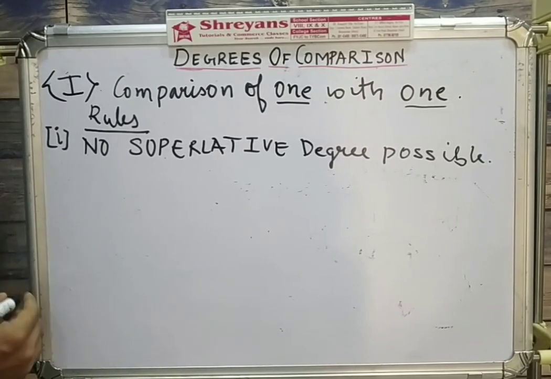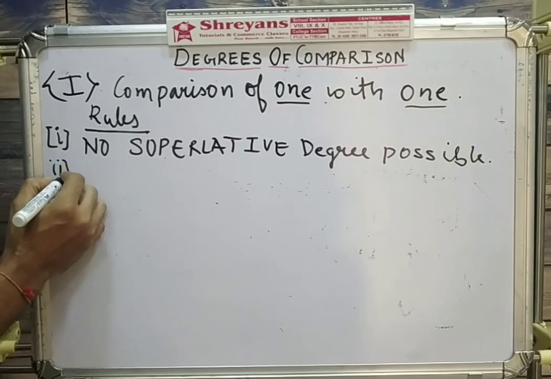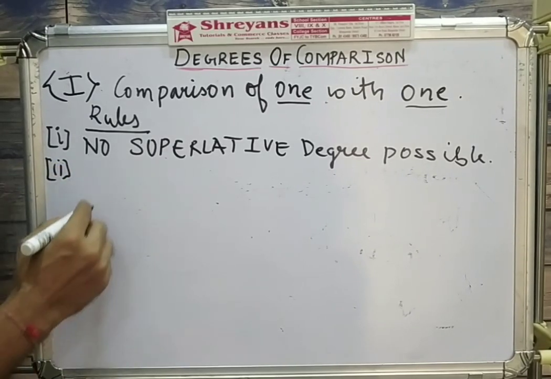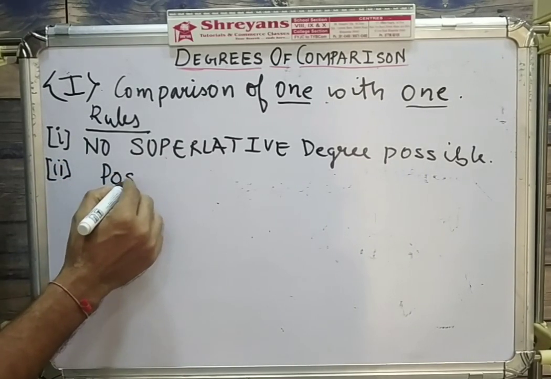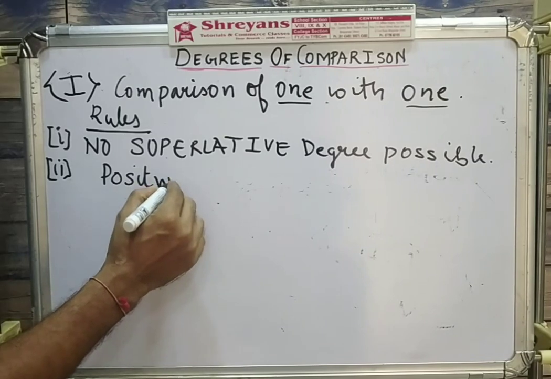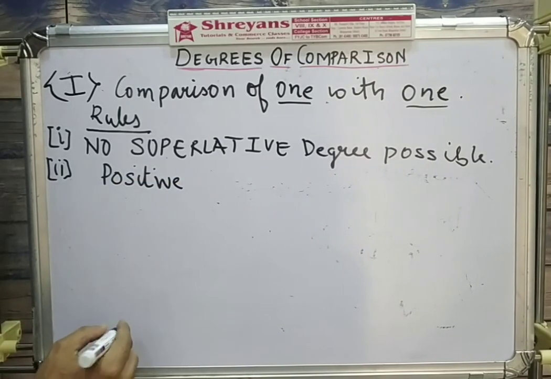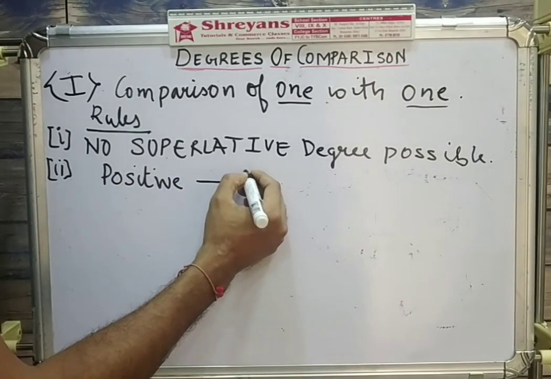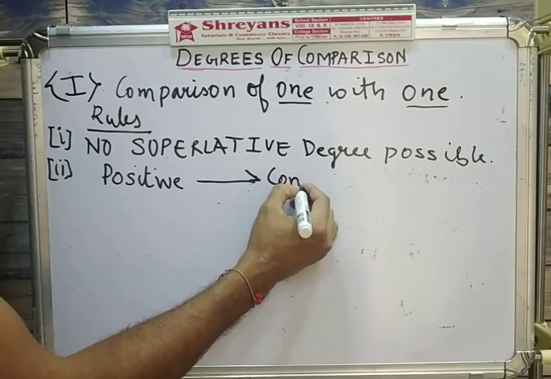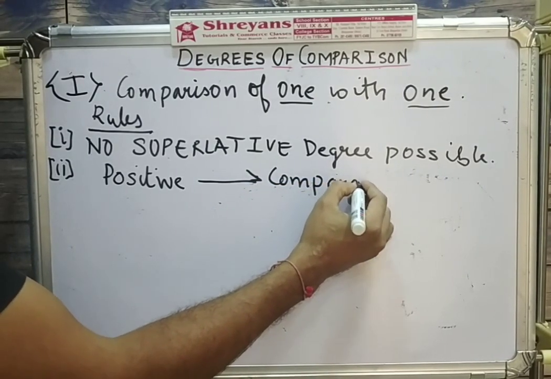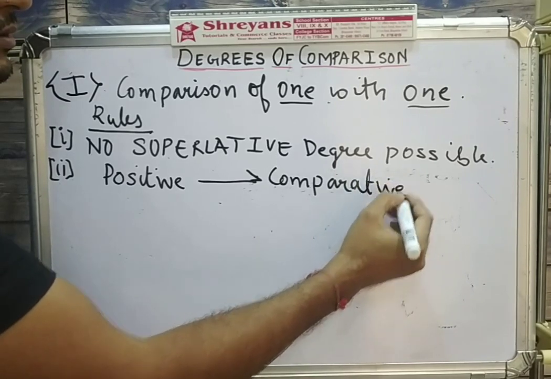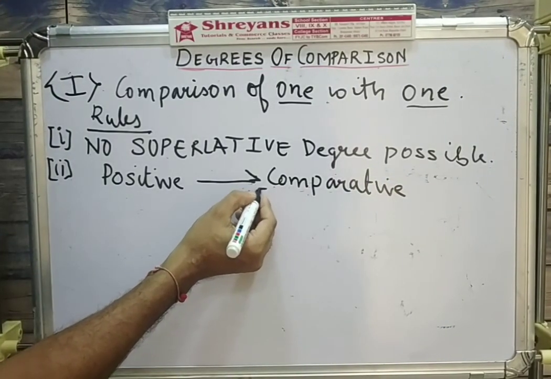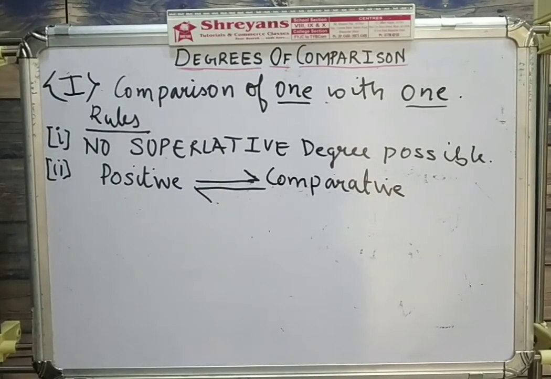Let's start with the second rule. If your question happens to be in positive, as I told, there are only two degrees possible, positive and comparative. So if the question comes to you in positive degree, you will convert it into comparative degree. And if a question is in comparative degree, you convert it into positive degree.